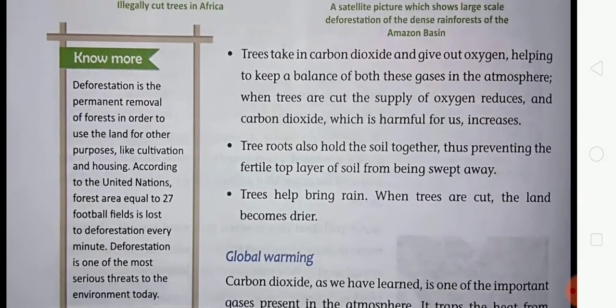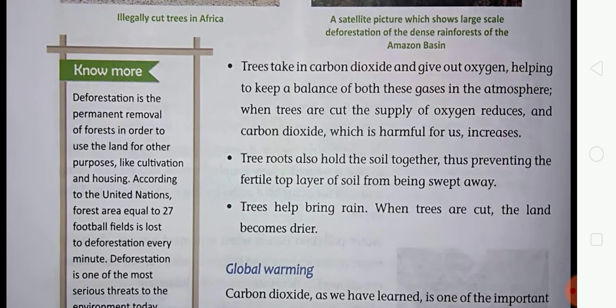Tree roots also hold the soil together, thus preventing the fertile top layer of soil from being swept away. So student, the roots of the tree hold the soil tightly, and with the help of trees, soil erosion cannot happen. The roots hold the soil together and prevent the fertile top layer of soil from being swept away. So student, trees also control soil erosion.